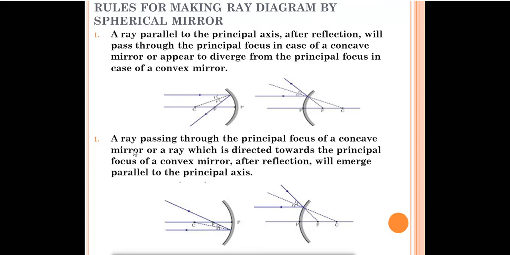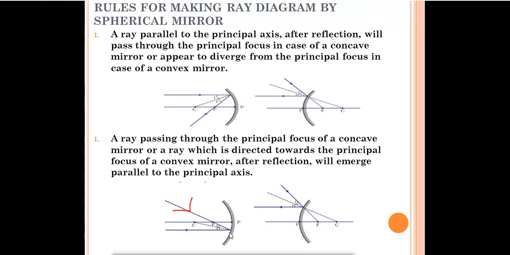The second rule: a ray passing through the principal focus of a concave mirror, or a ray which is directed towards the principal focus of a convex mirror, after reflection will emerge parallel to the principal axis. For the concave mirror, we'll discuss first. This is the principal focus, this is the principal axis. One ray of light is coming which is passing through the principal focus.